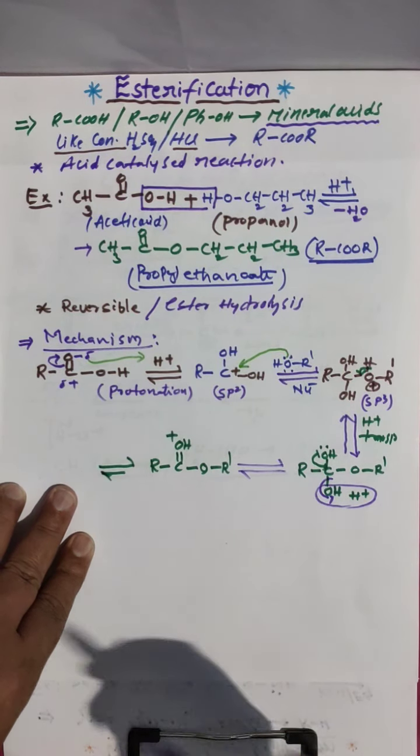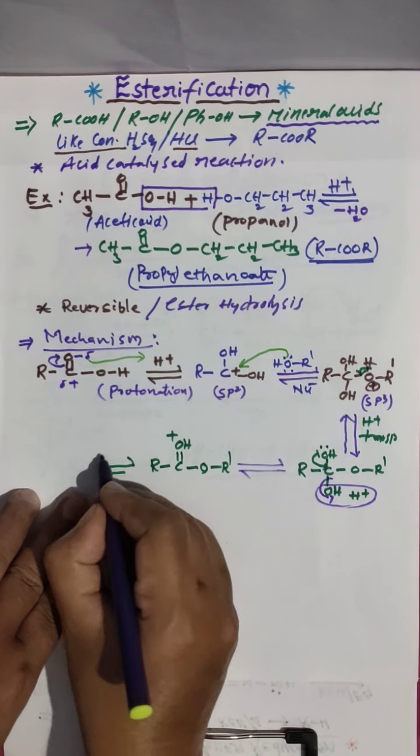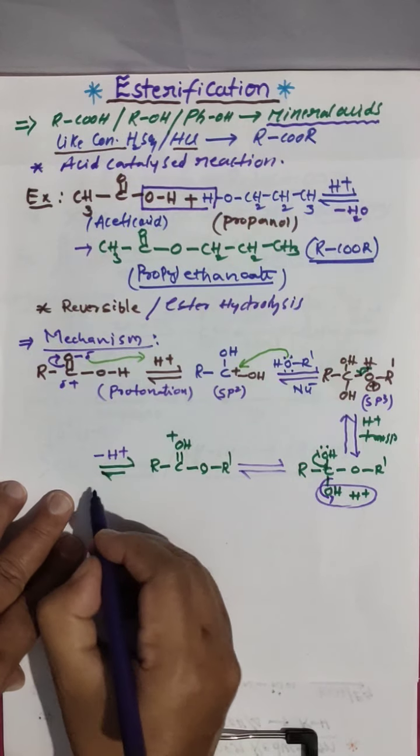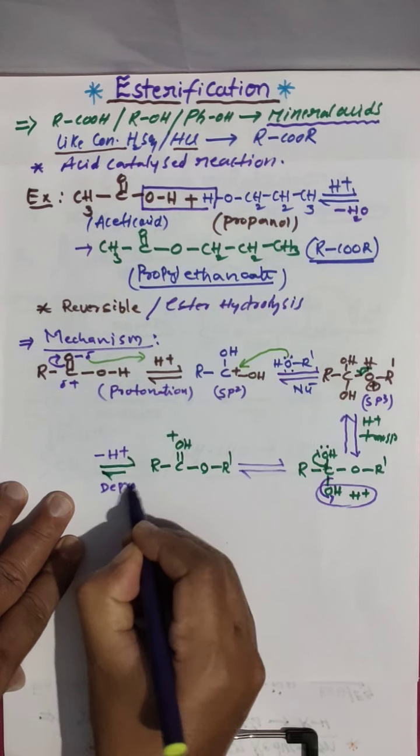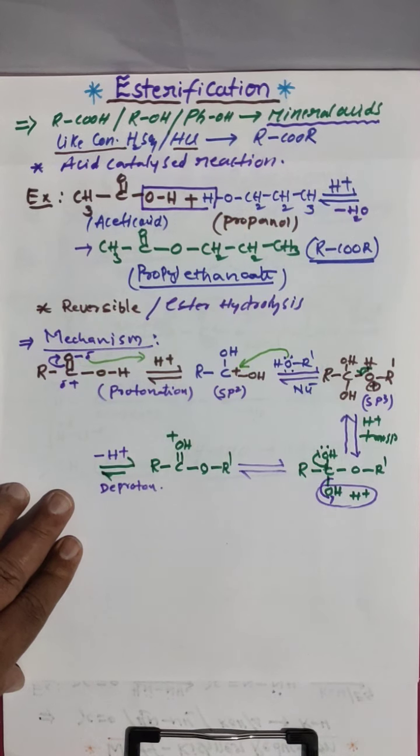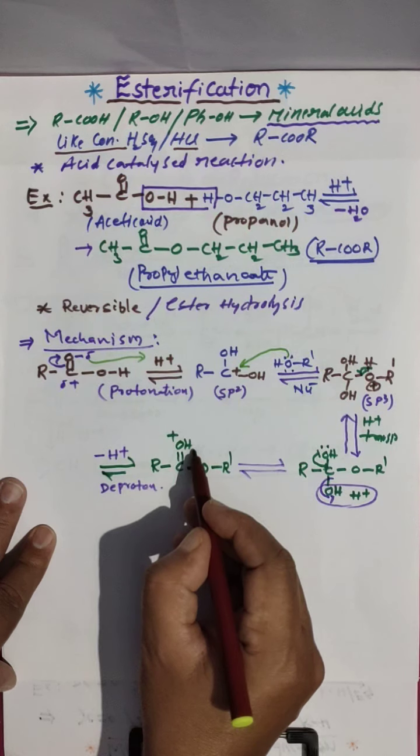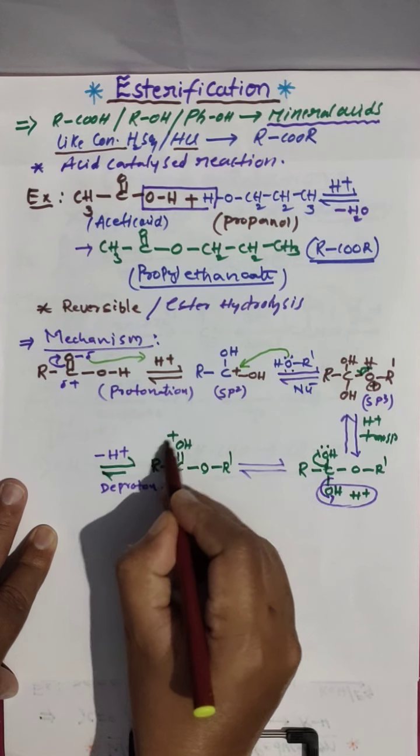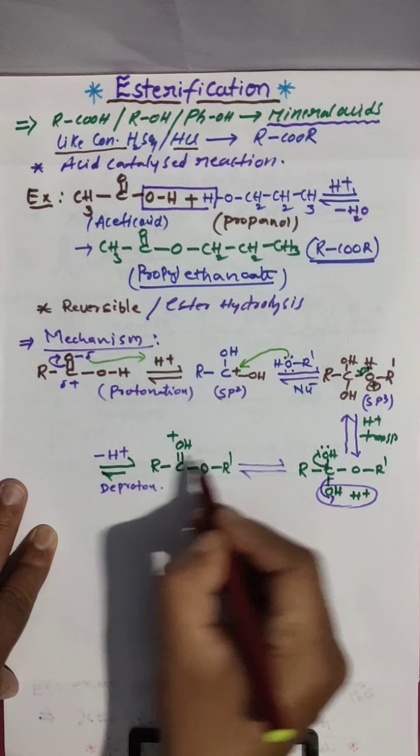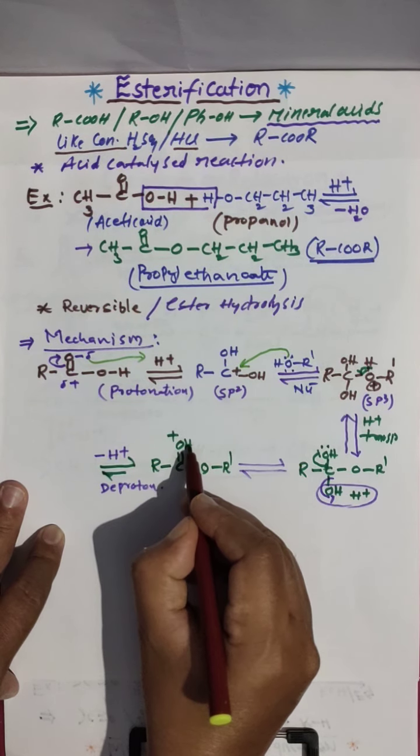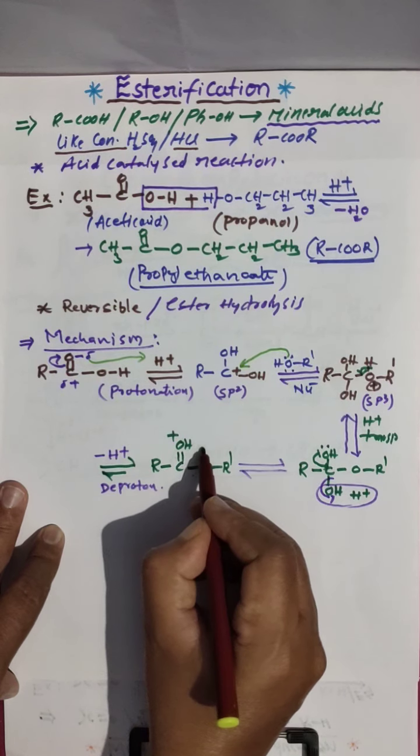What happened in the next step? We have to remove a proton. Initially we gave protonation, now deprotonation. Clear? Deprotonation will take place when this hydrogen is removed. This bond is shifted to here, and protonation takes place, meaning this hydrogen is there now. This we are shifting to here. This hydrogen is going to be removed.